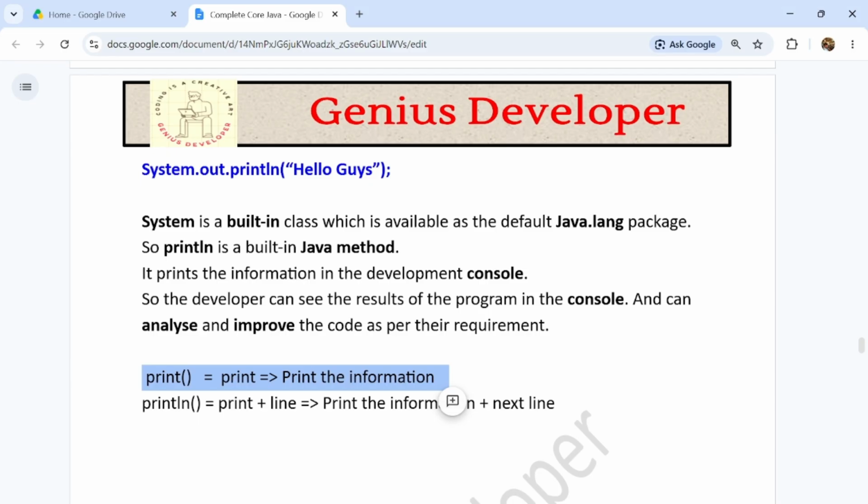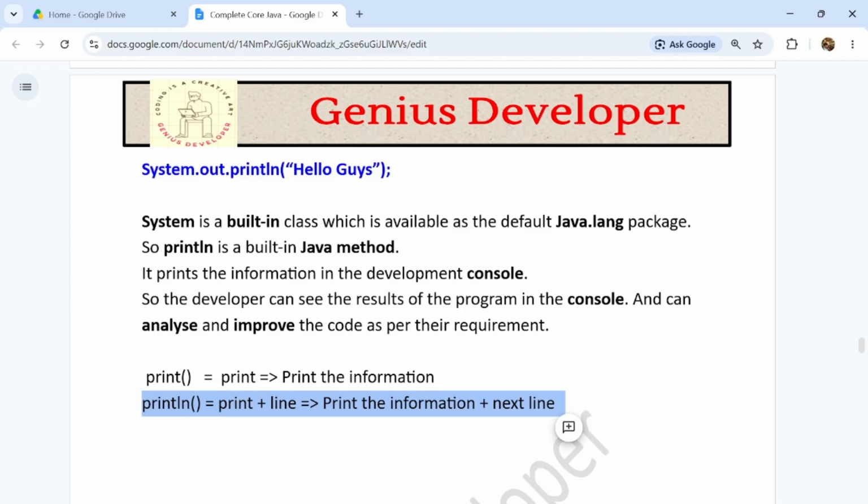So print means printing the information, but println means print plus line, guys, like print the information plus go to the next line or print one more line. So this is the difference between print and println. And for printing anything on the console, you will use it frequently for printing the information into the Java console, guys. So System.out.println is a built-in method. This also you have to remember so that you will be able to understand it in detail in the future, guys.